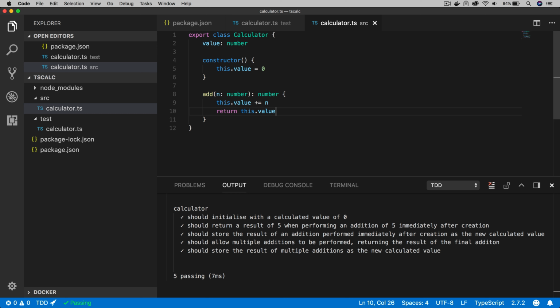So I hope this has been a useful demonstration of how to set up a TypeScript project in order to do unit testing and test-driven development, and I hope this illustration in this video has been a useful insight into how I'd approach it from a true test-driven fashion, using both compile errors and test failures to drive the development process.